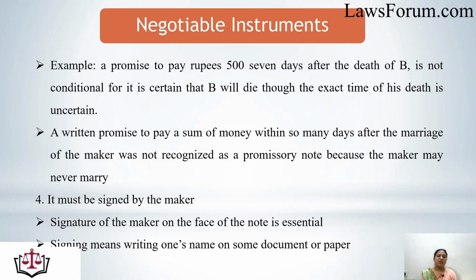The next essential is that it must be signed by the maker. Signature of the maker on the face of the note is very essential. As we have read in the basic characteristics of a negotiable instrument, the maker should sign it. So the sign on the face of the promissory note is the essential condition. Signing means writing one's name on some document or paper.